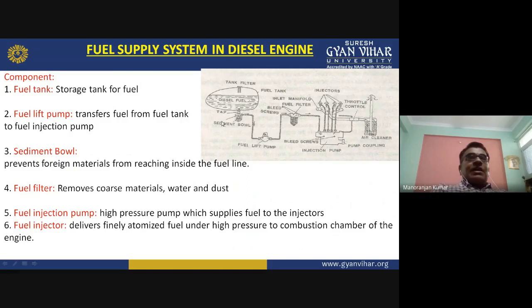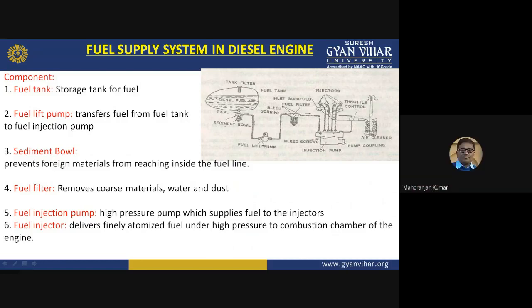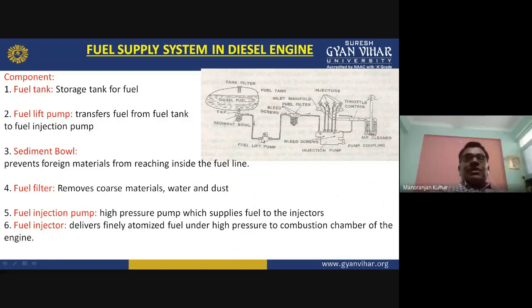After that, the diesel will move forward, and here the fuel lift pump is there. The function of this lift pump is to lift the diesel from this diesel tank, and it will supply it to the injection pump through the filter. After the lift pump there will be a filter.